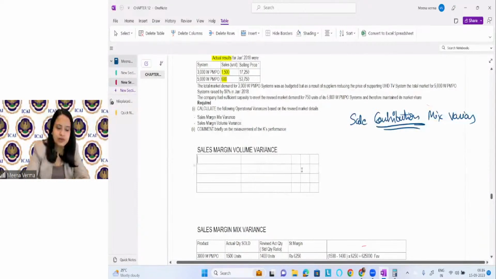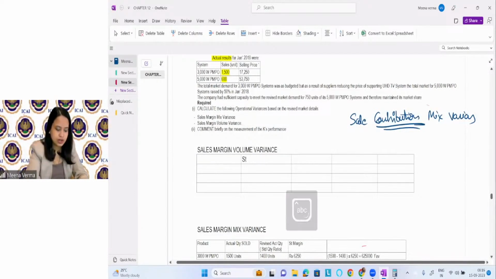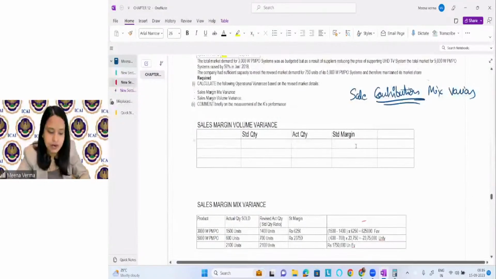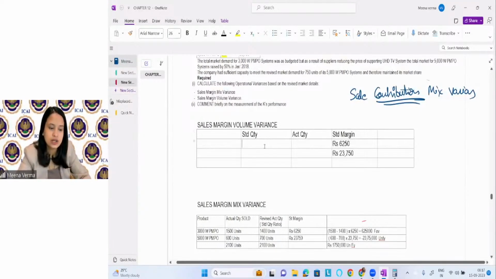Volume variance means what? Standard quantity minus actual quantity into standard selling price, right? Okay. Let's consider standard quantity, actual quantity, right? I can take the standard margin as it is, as we have already calculated it. I'm writing it here: 6250 and rupees 23750. Right? Okay. What is the standard quantity for actual output?